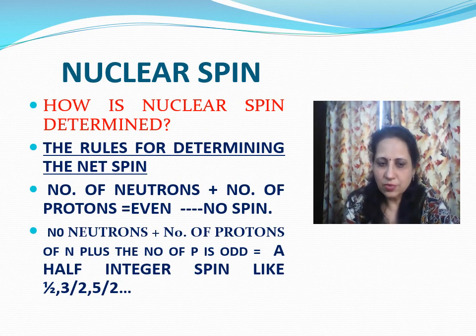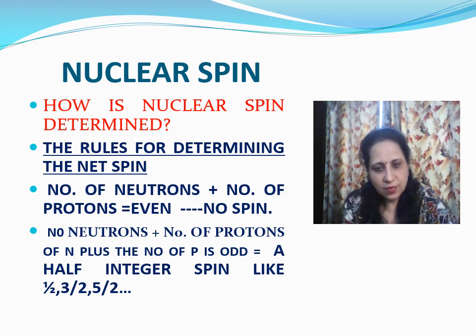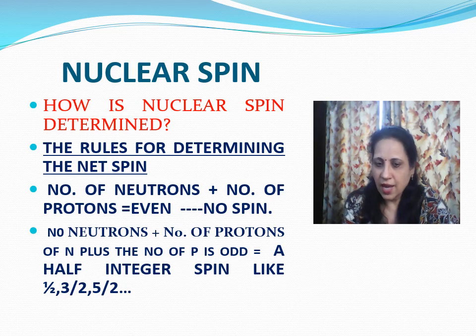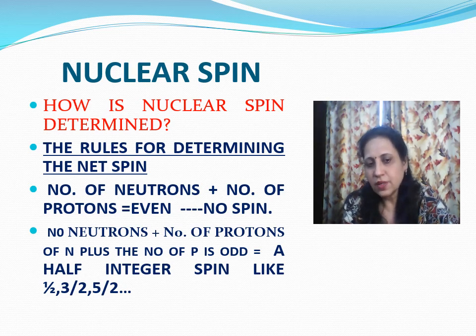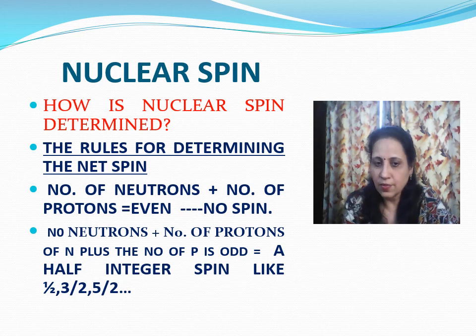Now it should come to our mind how nuclear spin is determined. For this, it is necessary to know some rules which are like this. If the number of neutrons and the number of protons are both even, then the nucleus has no spin. But if the number of neutrons and the number of protons is odd, then the nucleus has a half integer spin, like 1 by 2, 3 by 2, and 5 by 2.